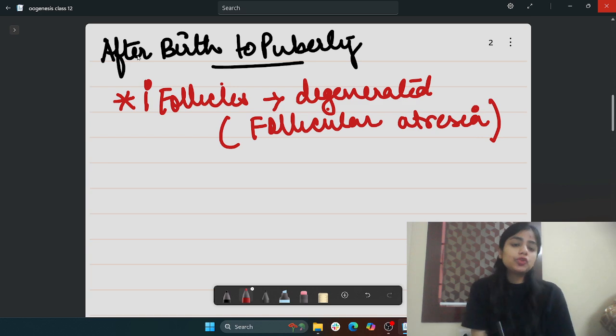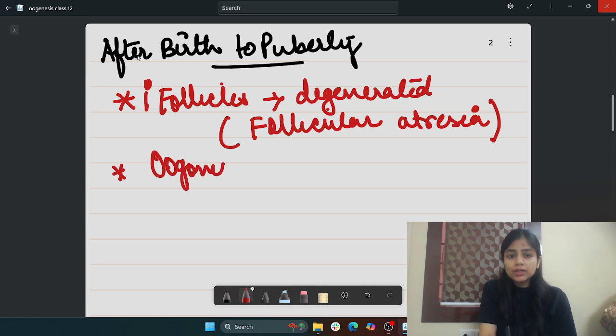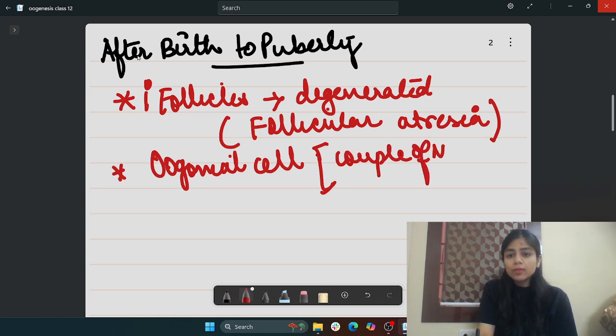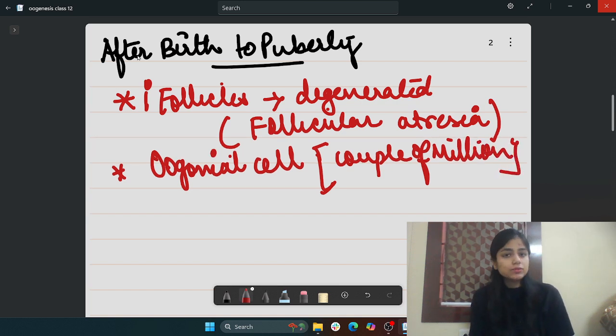What we need to know here, students, is that the oogonial cells were actually a couple of millions in both the ovaries. But what happened? From after the birth till puberty, oogonial cells start dividing and form primary oocytes.